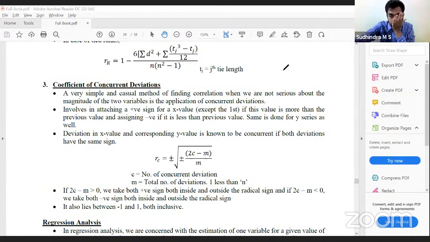Once we have that, we'll apply this formula to get the correlation coefficient. What would be the sign? The sign depends on the 2c minus m value. If 2c minus m is positive, the correlation will also have a positive value. If 2c minus m is negative, the correlation will also be negative. Clear with this?